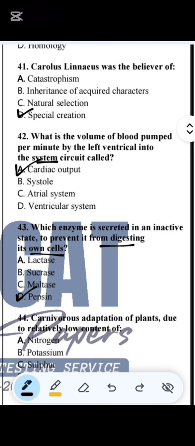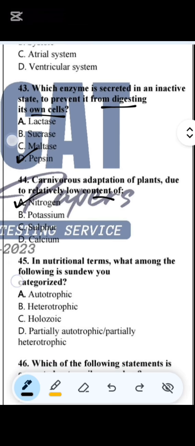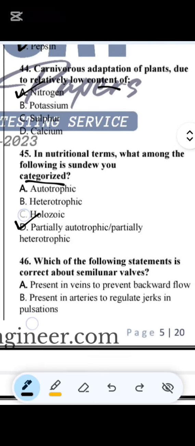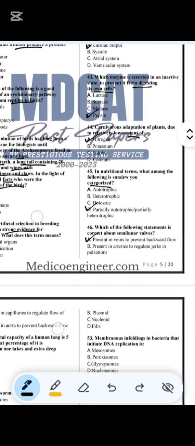Now question number 44, they're asking about carnivorous adaptations of plants due to relatively low content of nitrogen. Question number 45, in nutritional terms, how would you categorize the sundew? The sundew is categorized as partially autotrophic and partially heterotrophic. Question number 46, which of the following statements is correct about semilunar valve? So semilunar valve basically is present in veins, which prevents the backward flow.